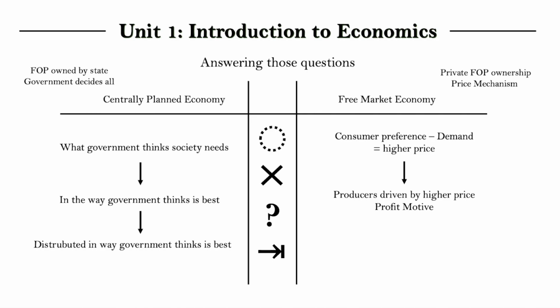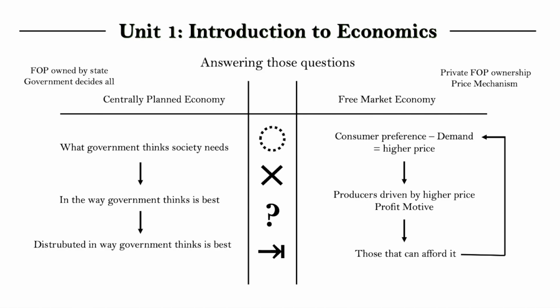And lastly, the goods are distributed to those that can afford it, which I find really interesting because this last part actually feeds back into the first part with consumer demand. In a free market economy, those that can consume more goods, so those that have higher incomes, actually have greater power to influence consumer demand because they have greater purchasing power.